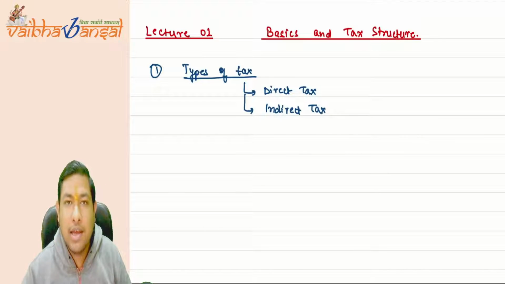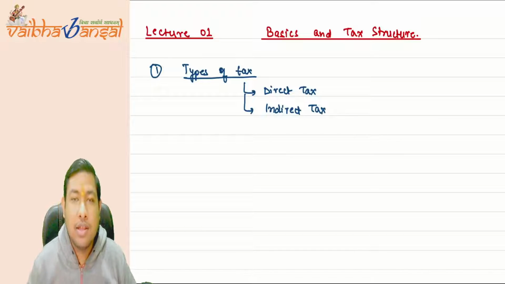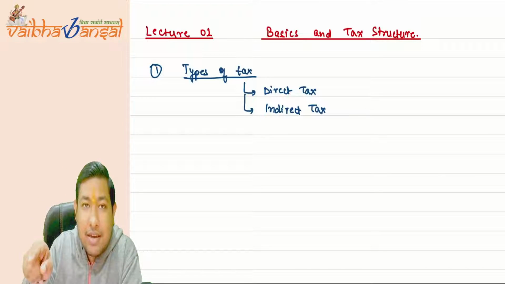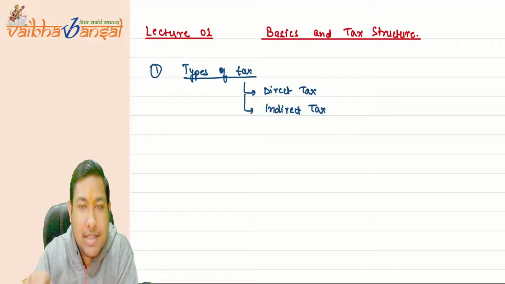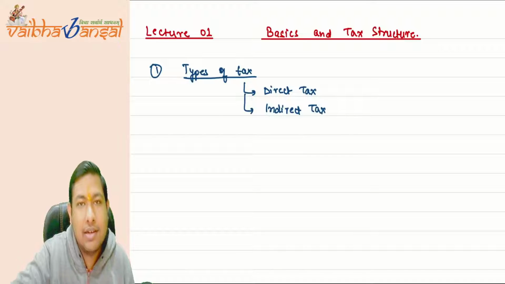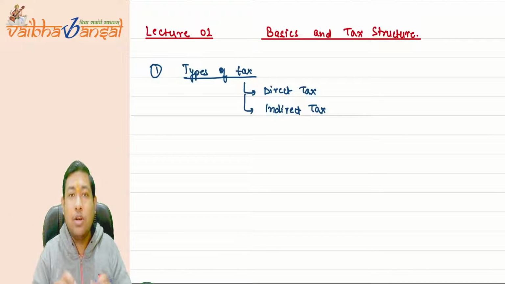Okay, but if the government asks someone, suppose you have a friend Amit, and the government asks Amit, please take tax from Mr. X on our behalf and then submit it to us. The government is saying what to Amit?